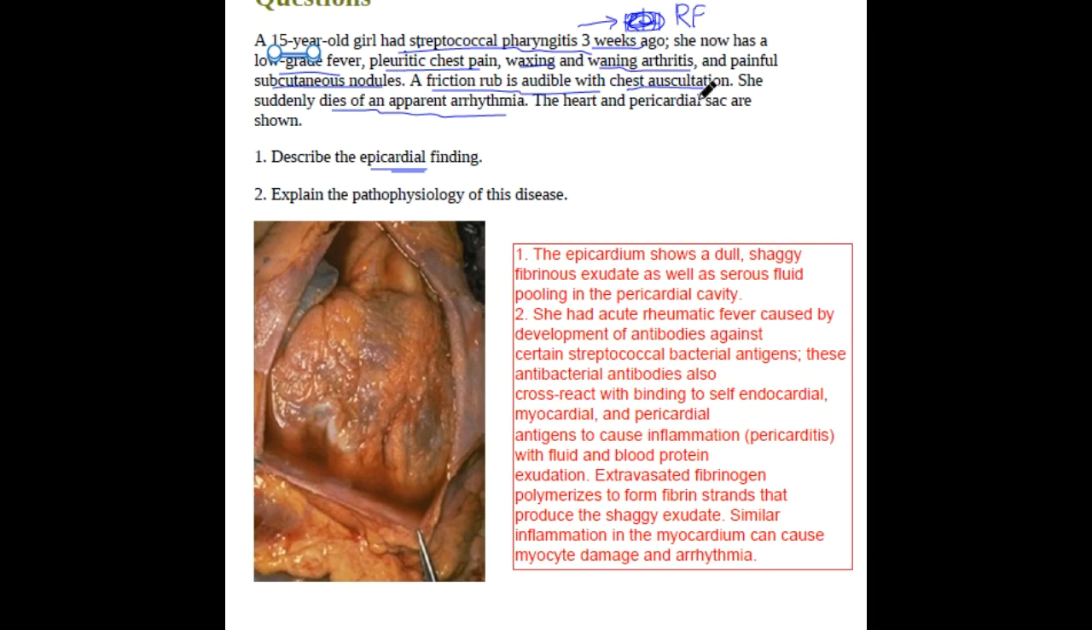In rheumatic fever, there is a component of pericardium which has been inflamed by the streptococcus antigens, and this resulted in the pericarditis, which is fibrinous pericarditis.